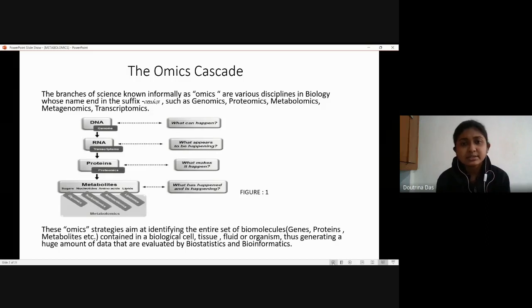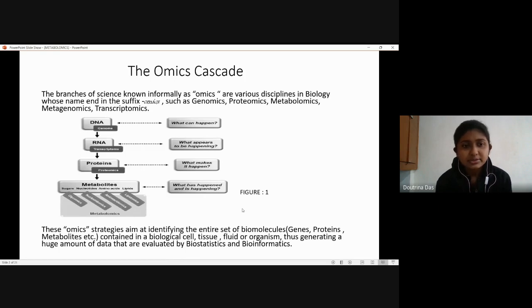The first part has metabolome and the second part has omics. So here is a brief introduction of the omics cascade. The branches of science, known informally as omics, are the various disciplines whose names end with the suffix omics. Like we have genomics, we have proteomics, and so we have metabolomics. So this is a figure which gives an idea of how this omics cascade is working.